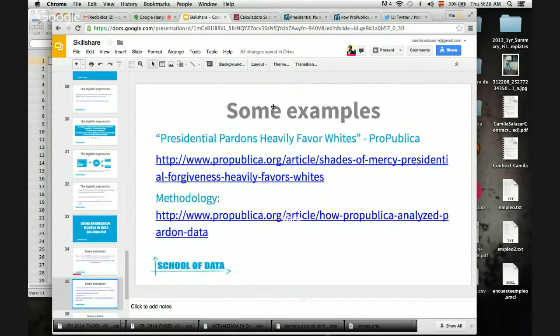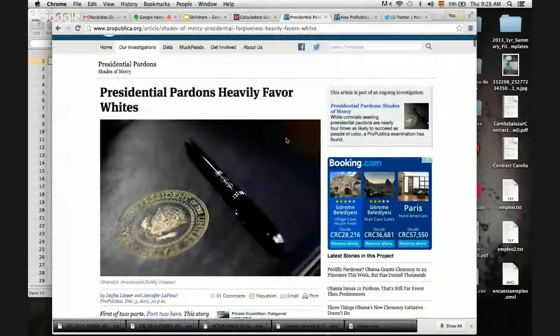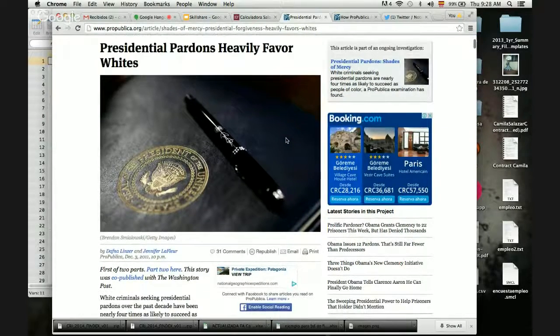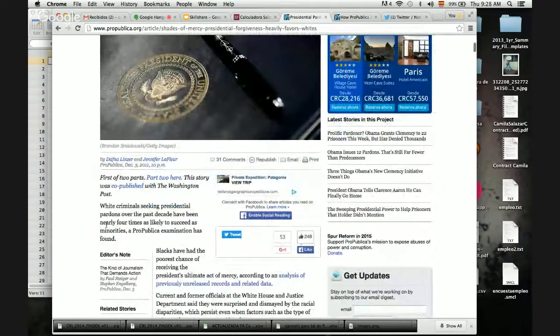And then I have this one over here that is work done by ProPublica. They collected all the data about the presidential pardons that were given in the United States, and they started analyzing the data, and the conclusion they made is that these presidential pardons heavily favor whites. And how did they do this? If you can see here, their lead says that white criminals seeking presidential pardons over the past decade have been nearly 4 times as likely to succeed as minorities, a ProPublica examination has found.